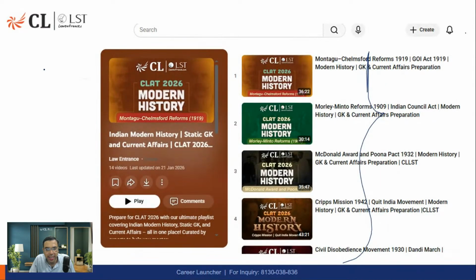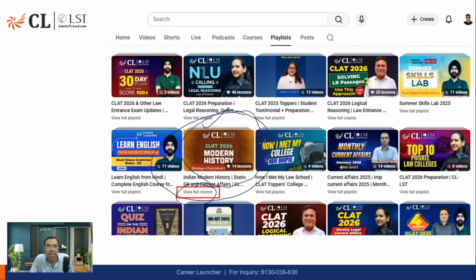I am discussing this because, as I've told you, we have seen questions in the past also. For example, we have already seen questions on the civil disobedience movement and the Jallianwala Bagh massacre, and in GK, the non-cooperation movement was asked in the English section. So many things which are important from the modern Indian history point of view are being asked in the exam. That's why this becomes very, very important.